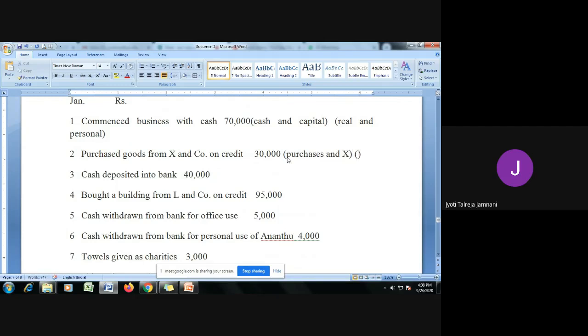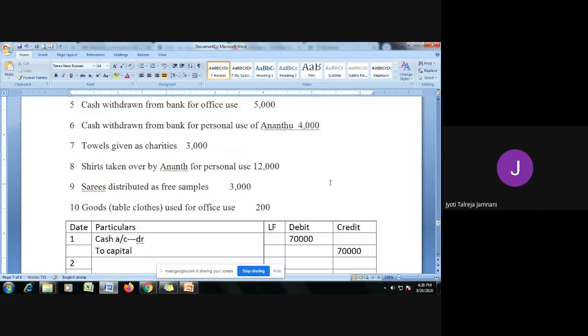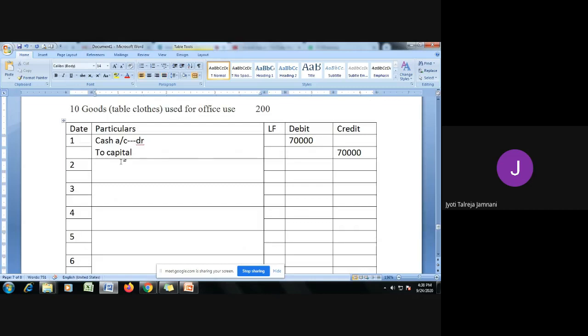Purchases, if you treat it as an expense, it will be a nominal account, or if you treat it as an asset, goods, then it comes under the heading real account. Anything is okay. And the second was Mr. X, or X and Company. He is a person, so he'll go under the category of personal. Now purchases, if you treat it as debit what comes in, goods are coming in, so purchases should be debited. If you treat it as an expense, nominal account, debit expenses. So in any way you treat it, purchases should be debited. So purchases account debit